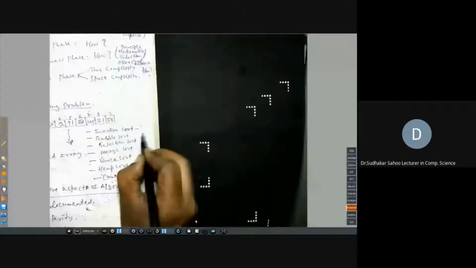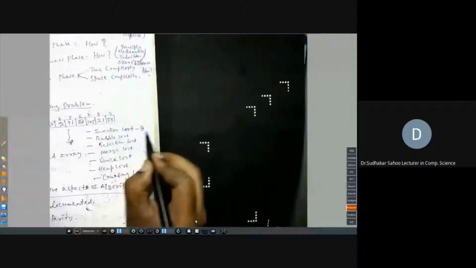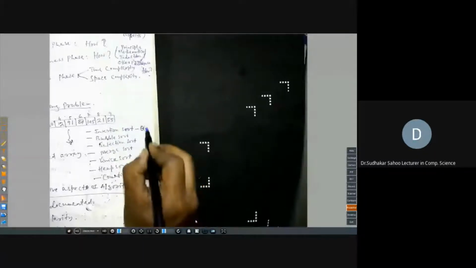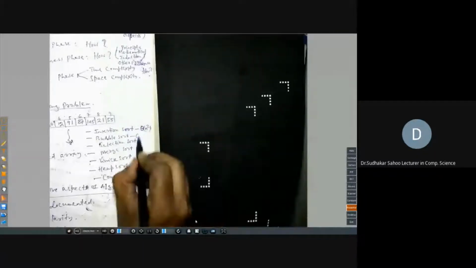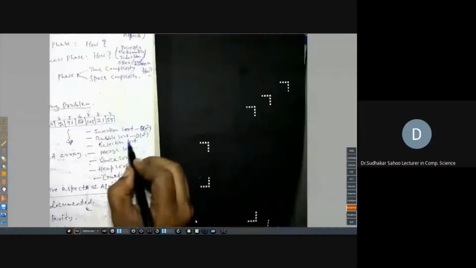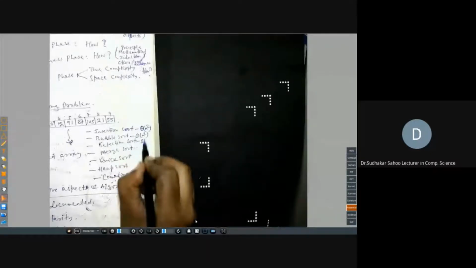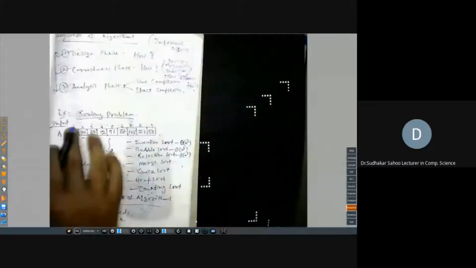But the most important is how to find the time and space complexity of the algorithm. Like for insertion sort, you write its algorithm, and after that you analyze that it will take theta n square time. Bubble sort also takes theta n square time. This is one notation. Selection sort also takes theta n square time. What is n? N is the array size, because the time depends on the length of the array.